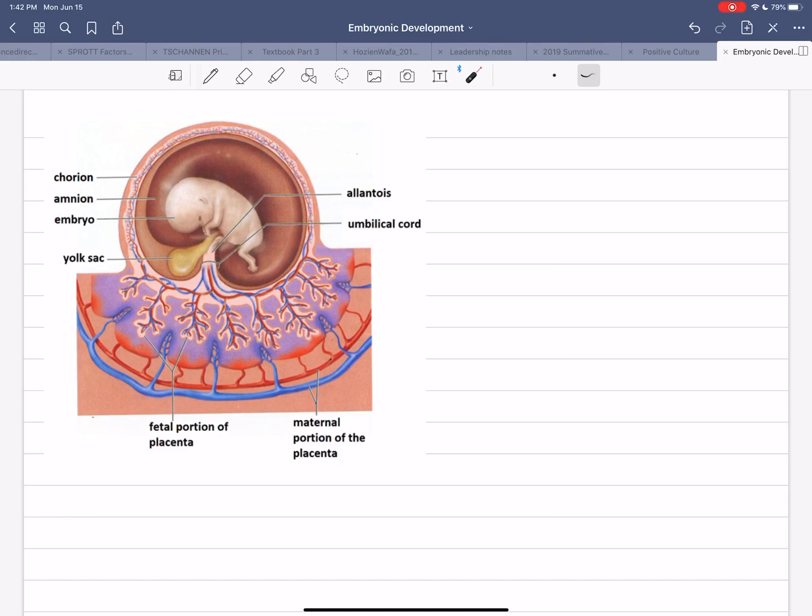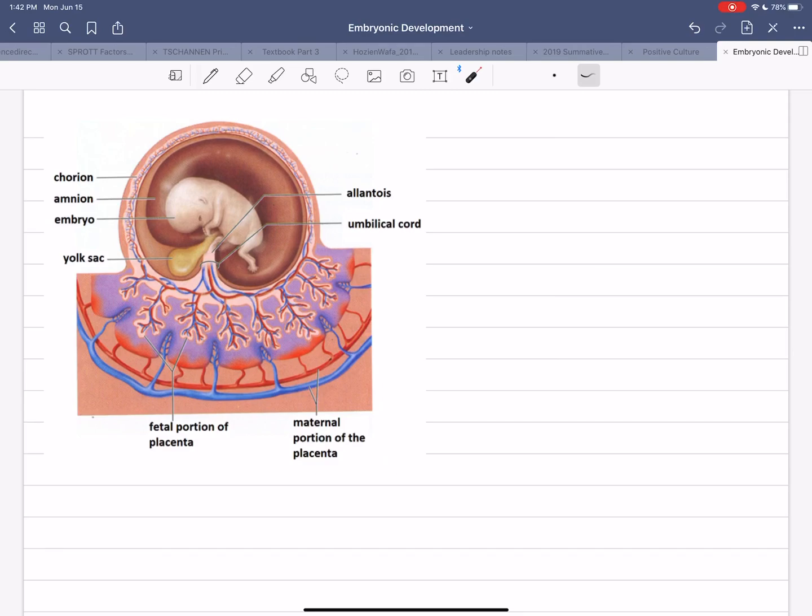Remember, arteries go away from the heart, right? A for away. So the artery is taking blood away from the fetus, so it's going to have the wastes and everything, and the veins are returning it to the fetus, so it's going to have the oxygen and the nutrients going to it. And then here you can see that yolk sac that eventually goes away once we have all the bone marrow that we need. All right, so these are the notes for the embryonic development.